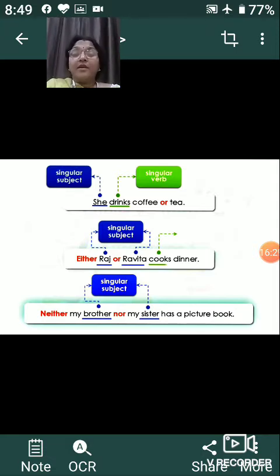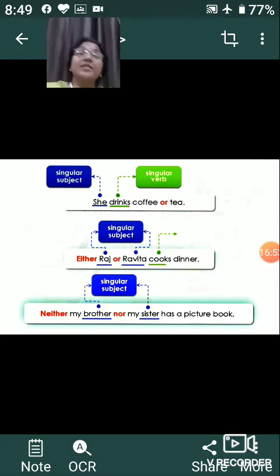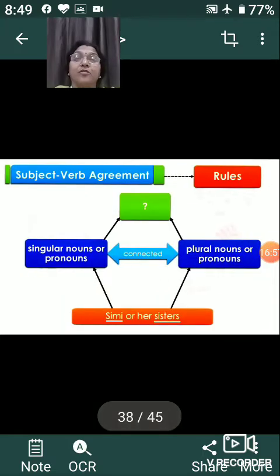Or, neither my brother nor my sister has a picture book. Why have we used has? Because we have either my brother or my sister, not both of them together, either one. Neither he nor she has a book. So the verb has is used there, because we are talking about a singular subject. Got it?